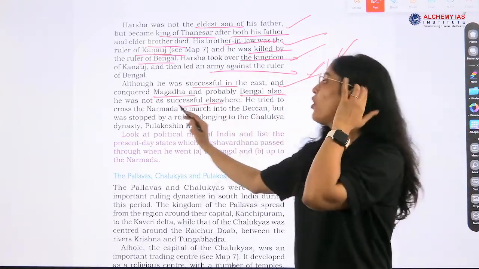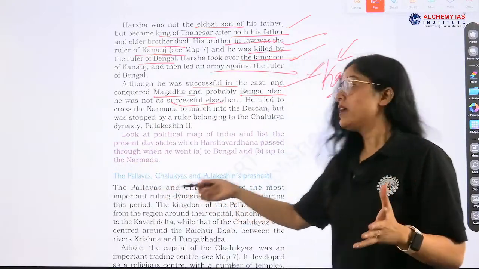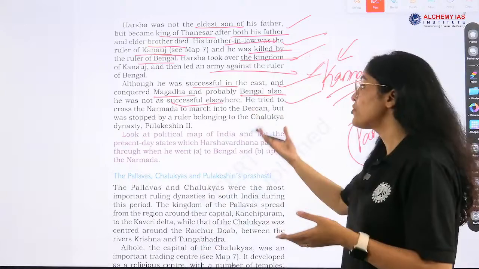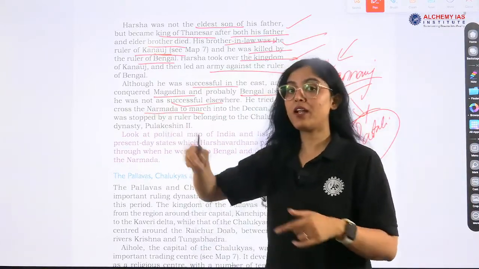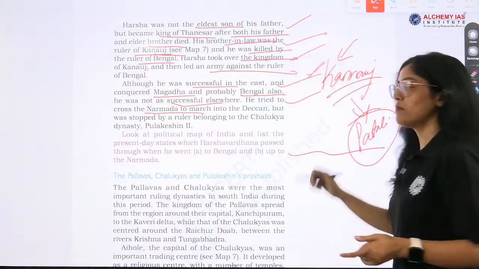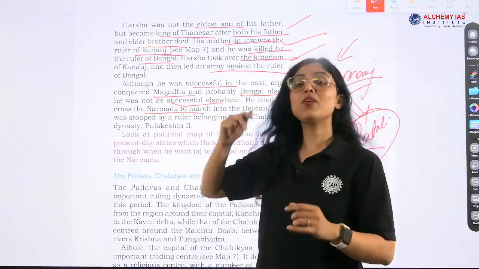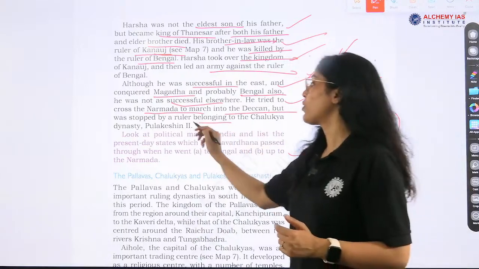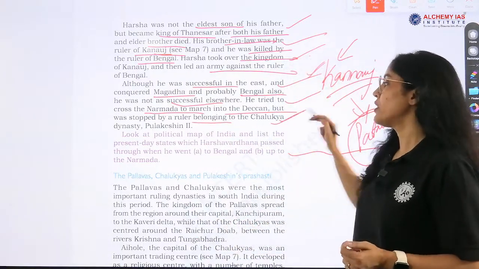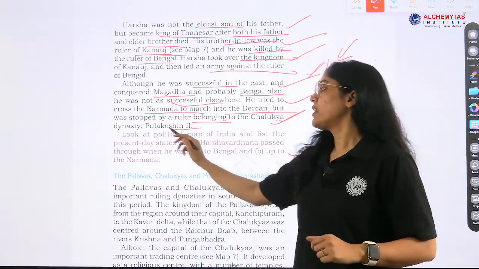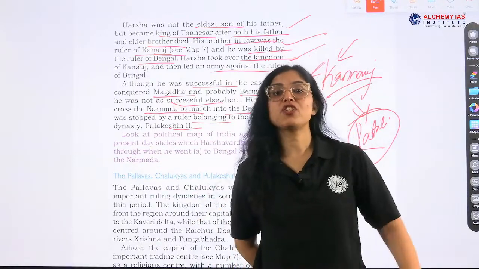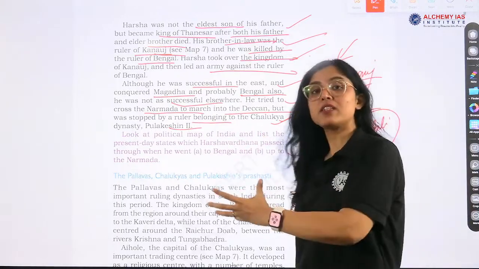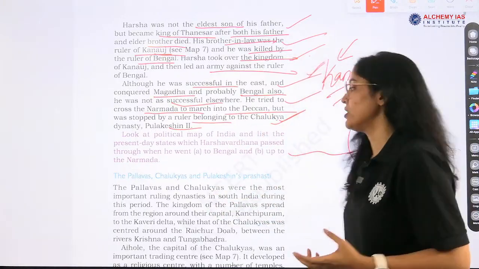He was not as successful elsewhere, right. He could not expand his empire beyond the northern areas. He tried to cross the Narmada. Where is Narmada? Tell me in the comment section, where is Narmada? So, he was not able to cross the Narmada to march into the Deccan, but was stopped by a ruler belonging to the Chalukya dynasty, Pulakeshin II, another great ruler, right, and their fight is also mentioned.